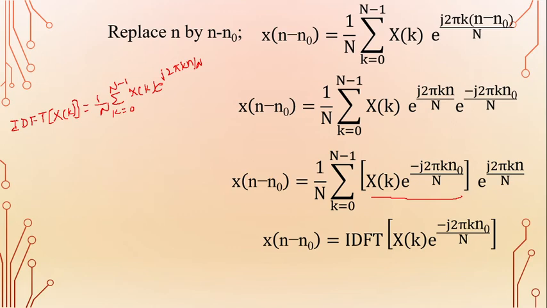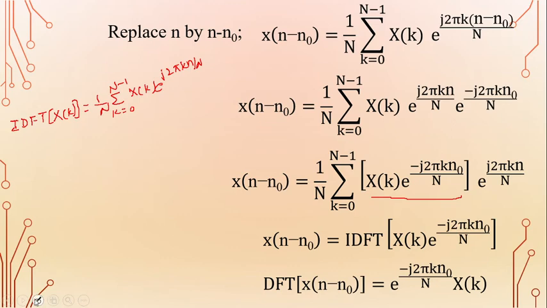So now taking discrete Fourier transform on both sides, we get the discrete Fourier transform of the LHS term. On the RHS side, the discrete Fourier transform and inverse discrete Fourier transform cancel. So the remaining RHS term is e power minus j 2 pi k n naught by capital N into x of k. So this is the time shifting property of the discrete Fourier transform.